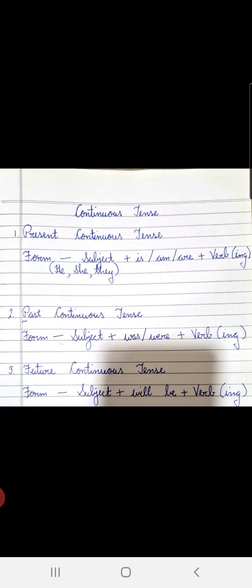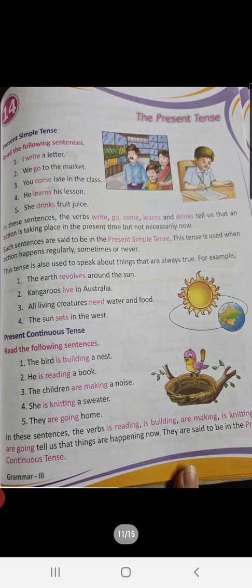He will be walking is also a future continuous tense. Okay, so children, we have seen present continuous tense. How you form it? Subject plus helping verb plus verb in ing form. Past continuous tense, subject plus helping verb plus verb in ing form. And future continuous tense is subject plus will be plus verb in ing form. Okay, children?